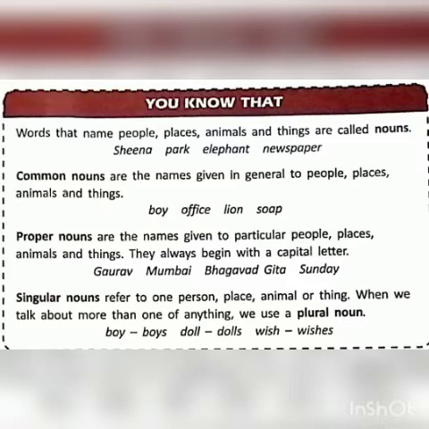Then singular noun. Singular nouns refer to one person, place, animal or thing. When we talk about more than one of anything, we use a plural noun, like boy becomes boys, doll becomes dolls, wish becomes wishes. So I think you know what singular noun and plural noun are. One thing is singular, more than one, that is plural.